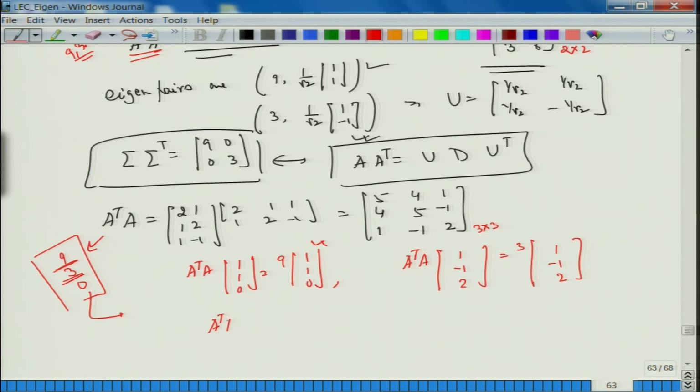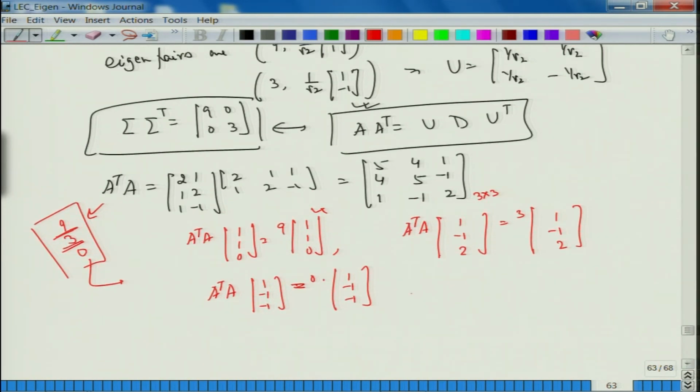So, A transpose A times something should be 0 times something. So, this seems okay. I think 5 and 5 cancel out, 4 and this cancel out. So, it will be 1, minus 1, minus 1. All right. So, you can see that everything is nice. I hope it is correct. No, 1 minus 1 will give me 2 minus 1. Yeah. So, this is correct. Yeah. So, these are the eigenvectors for me.